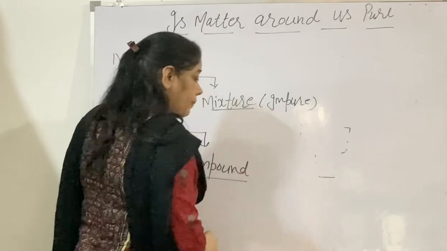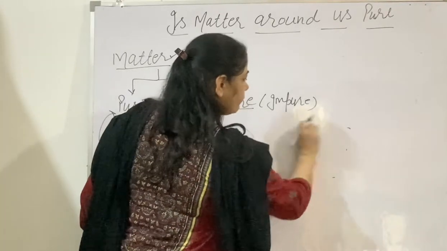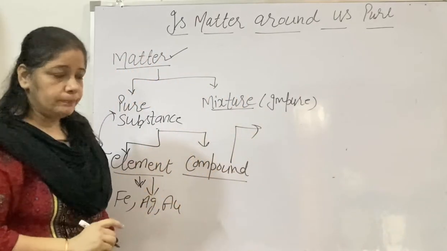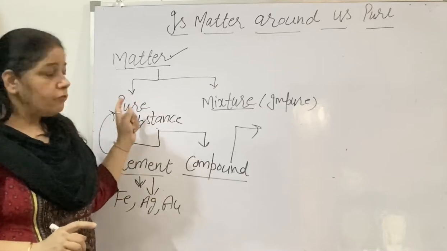Now what are compounds? How will you define a compound?